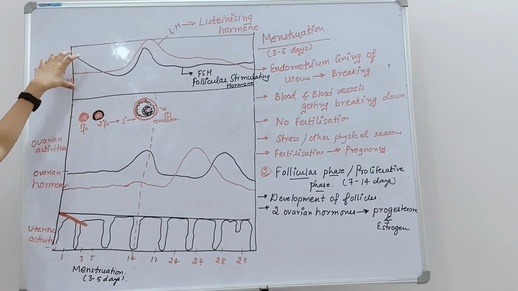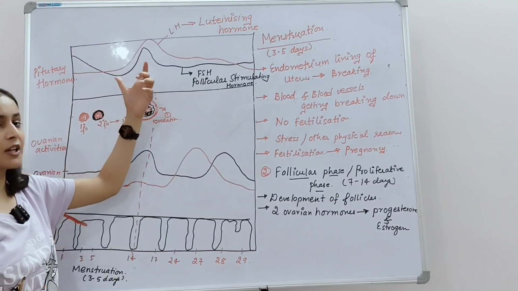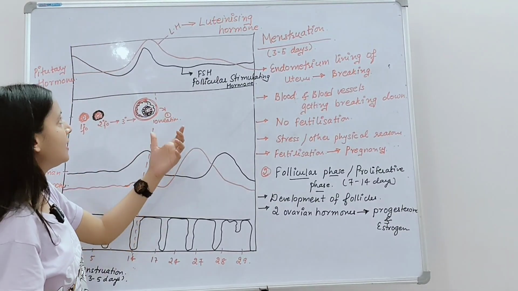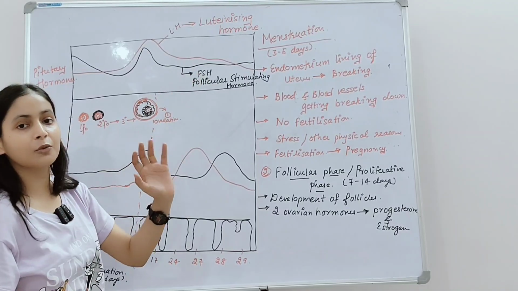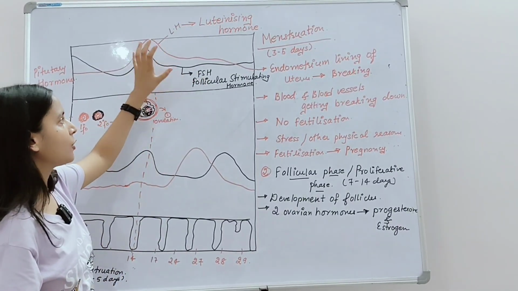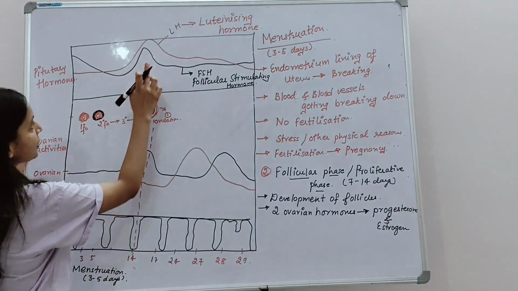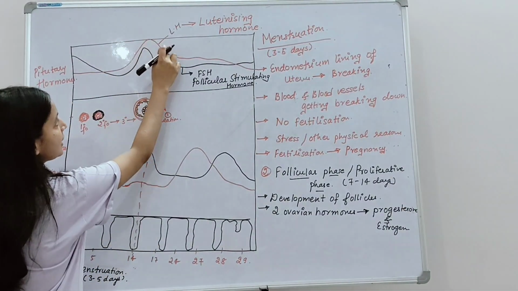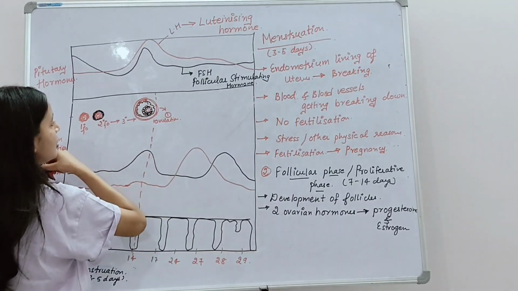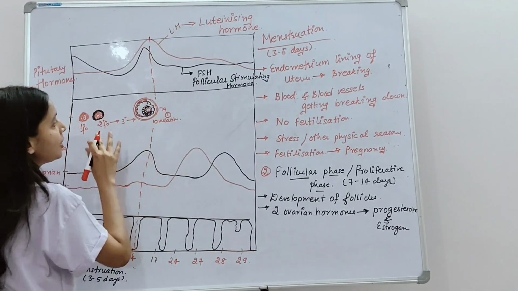So at the onset of the menstrual cycle, for the development of the follicles, what will actually happen? LH and FSH are the hormones secreted by the pituitary gland. They are known as gonadotropin hormones, or gonadotropin releasing hormones. The luteinizing hormone attains its peak level at the 14th day.